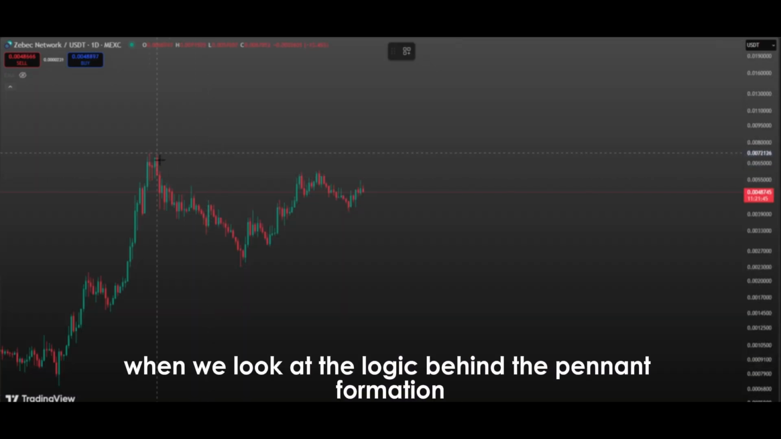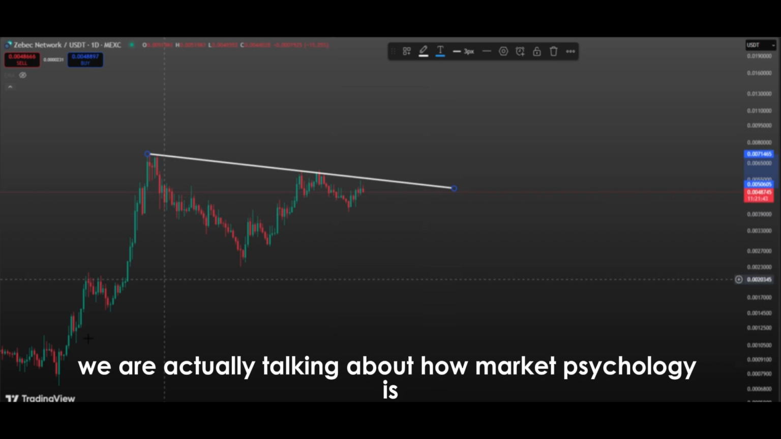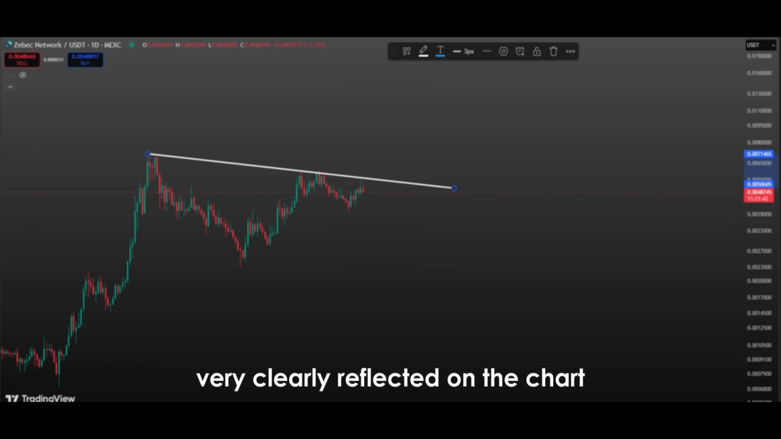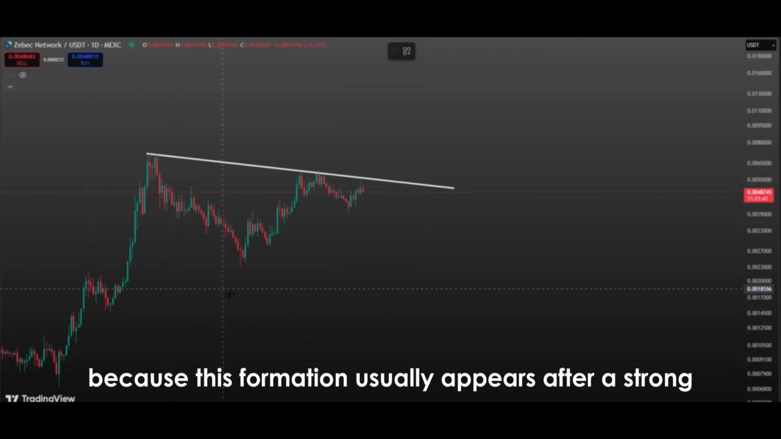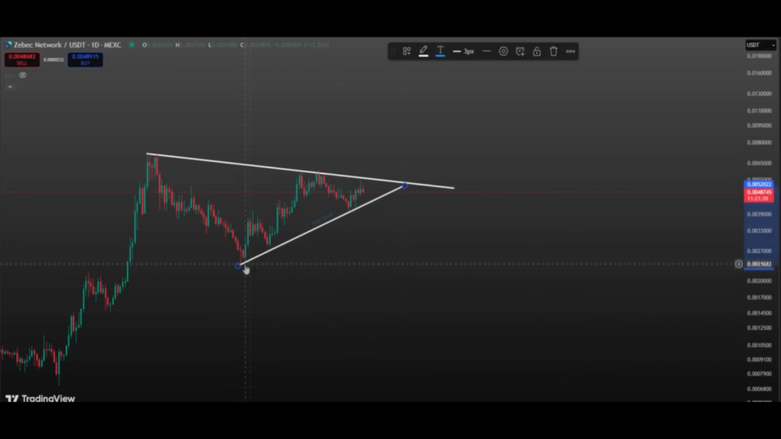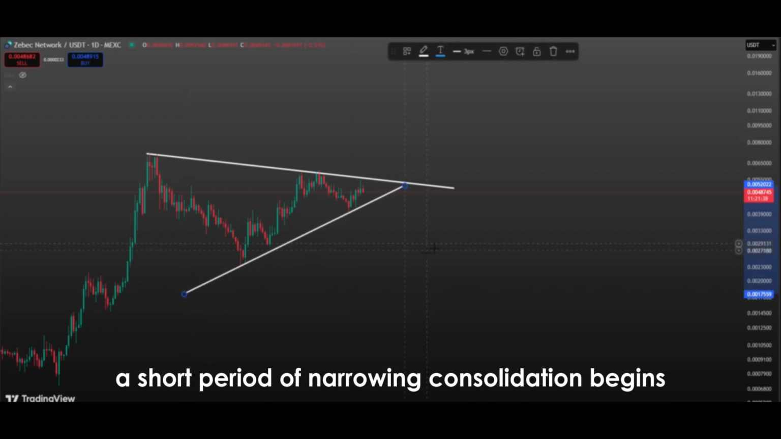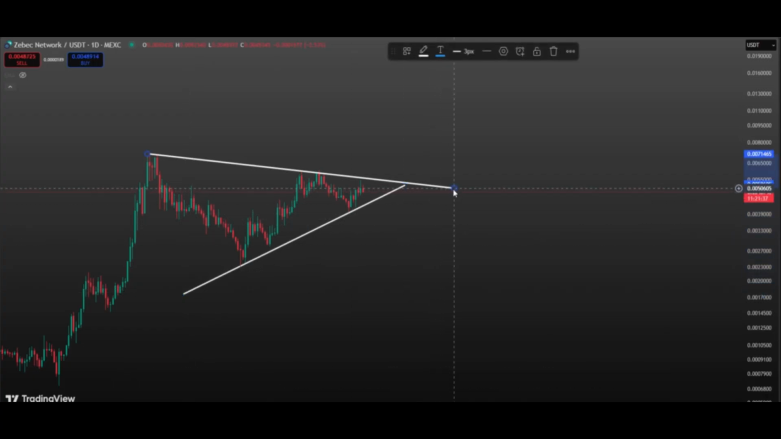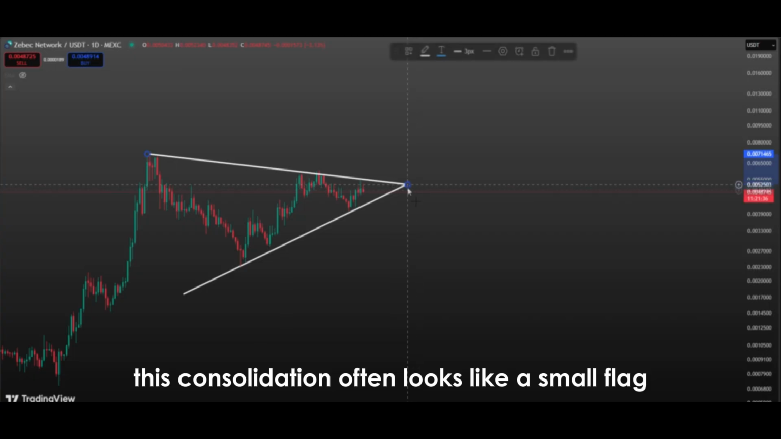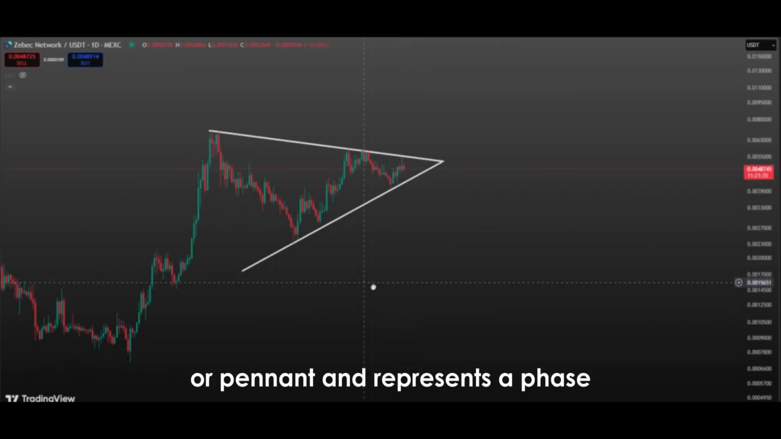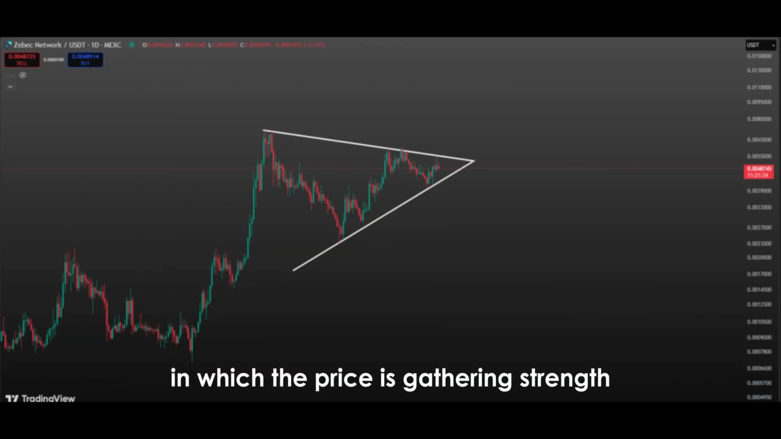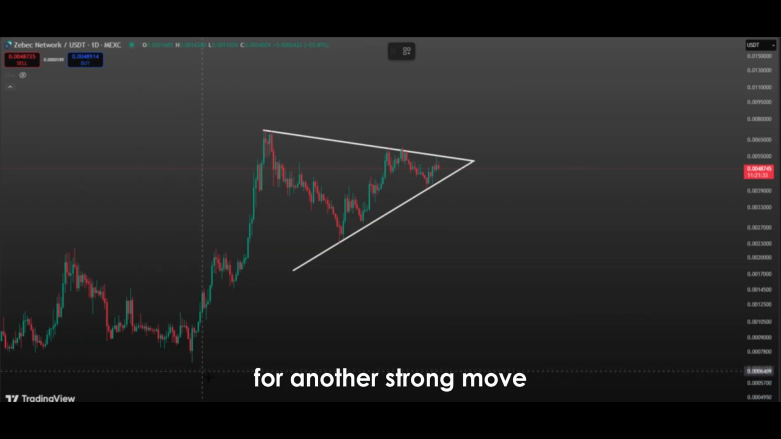When we look at the logic behind the pennant formation, we are actually talking about how market psychology is very clearly reflected on the chart, because this formation usually appears after a strong and steep upward movement. First, the price moves sharply upward, and then a short period of narrowing consolidation begins. This consolidation often looks like a small flag or pennant and represents a phase in which the price is gathering strength for another strong move.